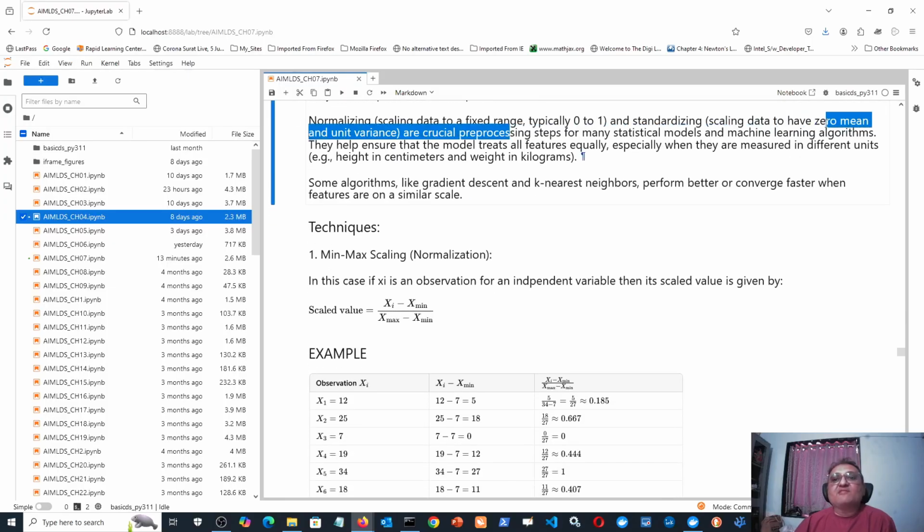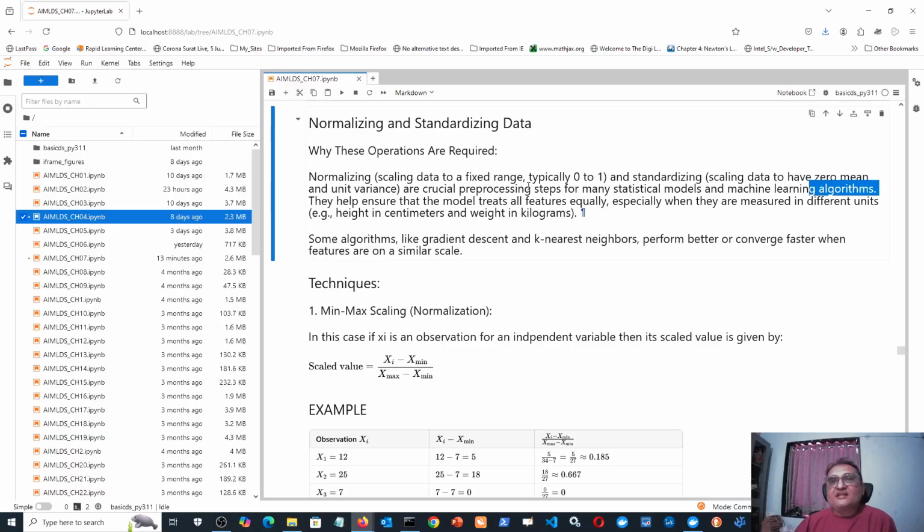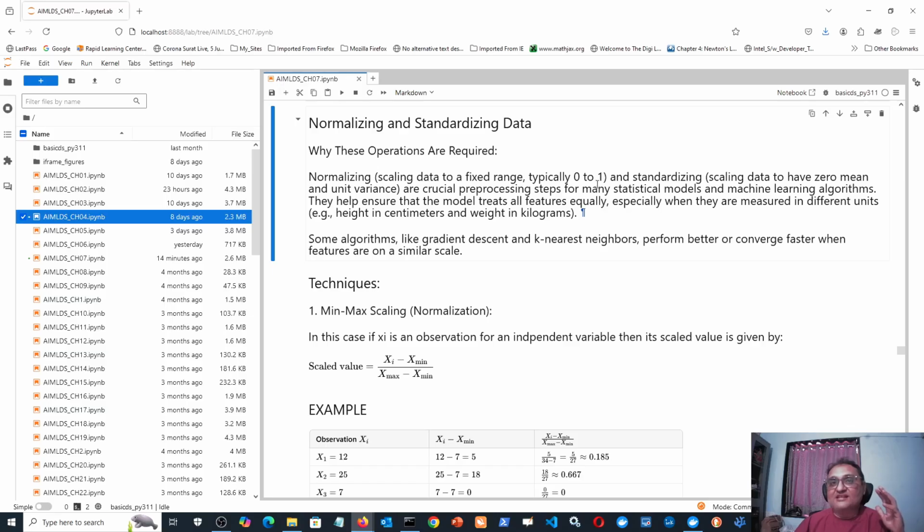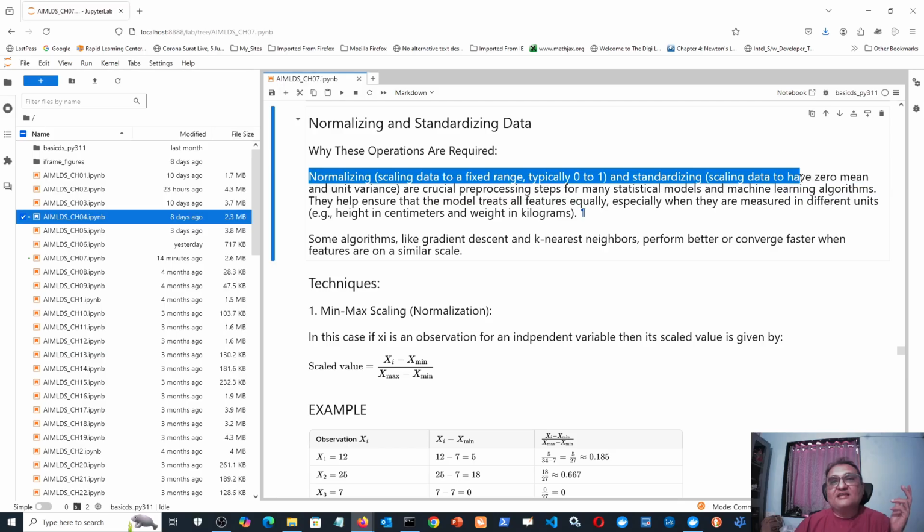Okay, these steps are very, very important because there are certain algorithms which require only normalized or standardized data. They cannot deal with data which is not normalized or standardized. At the same time, nowadays some modern algorithms have been developed which do not care about standardized data. That does not mean they do not use standardized data, but they take even unstandardized or unnormalized data, and while the algorithm is executing to create the model, they themselves take care of normalizing or standardizing. So you don't have to do that as pre-processing. Model building itself includes the normalizing and standardizing in modern algorithms.